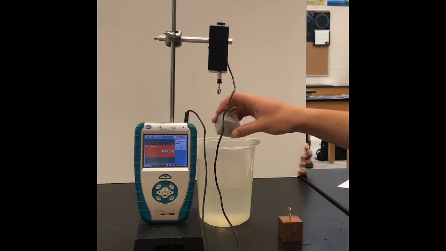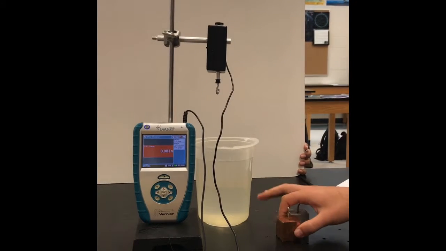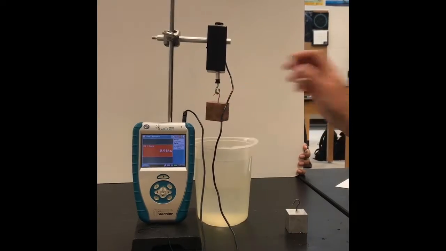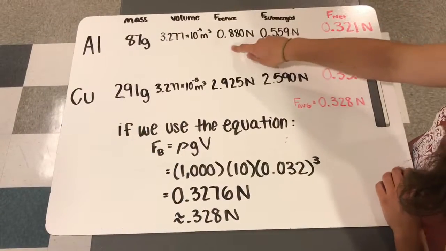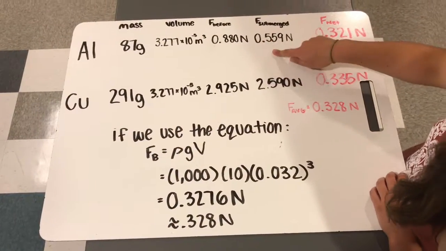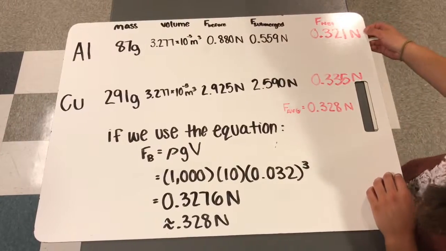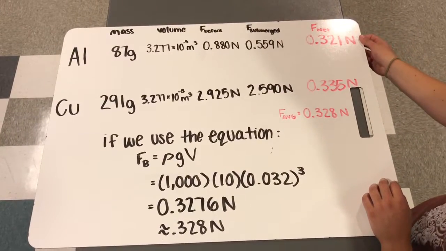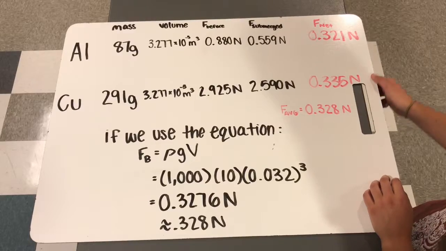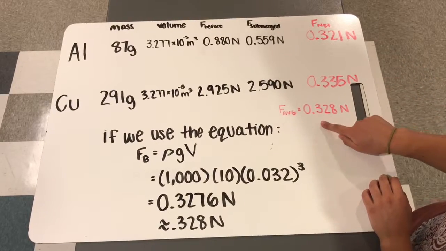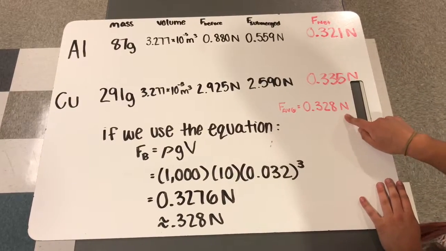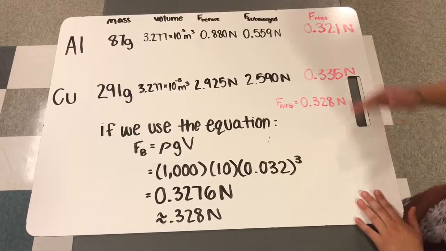We're going to take data, do the same thing with the copper cube, and get back to you. So we took our data, we found the force before we submerged the cube and after, subtracted the two to get our net force, which is our buoyant force. We did the same thing for the copper and averaged the two to get a buoyant force of 0.328 newtons. So that's our experimental.